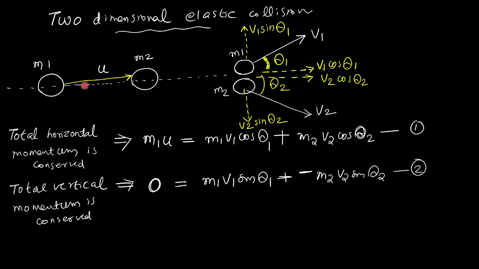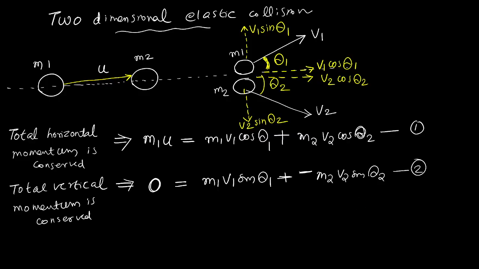So I will repeat. m1 does not have any vertical velocity, so initial vertical momentum is 0. Final vertical momentum: m1 has the vertical velocity v1 sin theta 1, so m1 has the momentum m1 v1 sin theta 1. m2 has the velocity minus v2 sin theta 2 downward, so m2 has the momentum minus m2 v2 sin theta 2. Clear? All of it clear? Yes, sir.